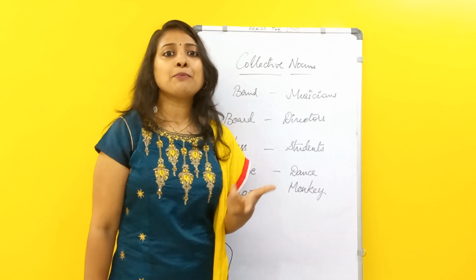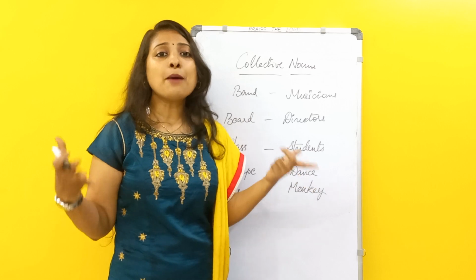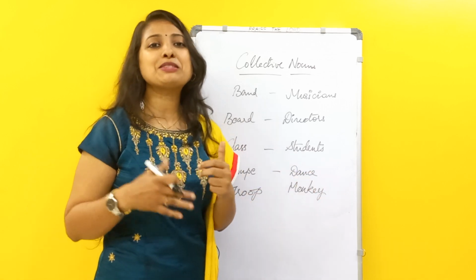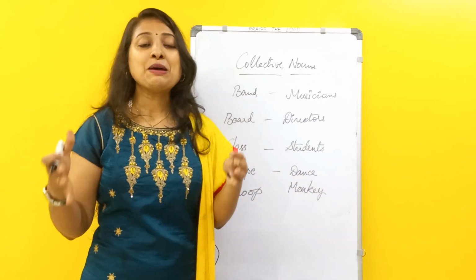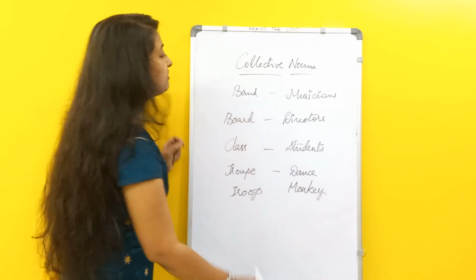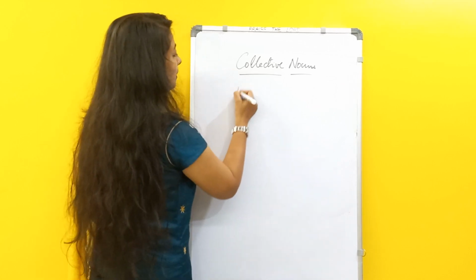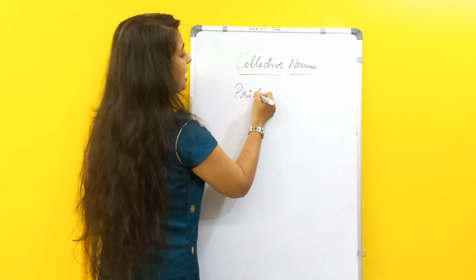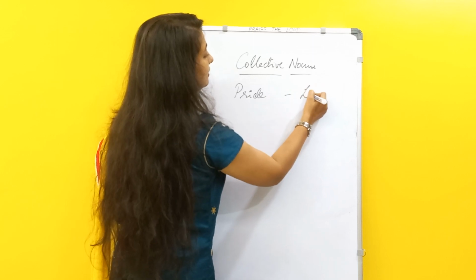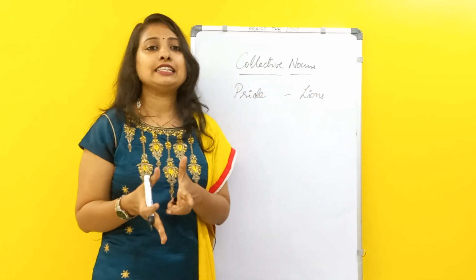When we use that, some might think that lions are proud, but it is not about pride in the lions; this pride indicates a group of lions. What do we call a group of lions? Pride. Pride is a group of lions.